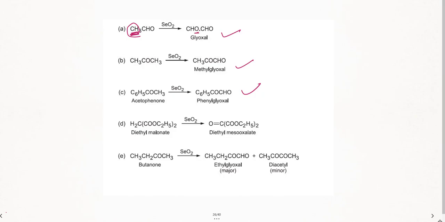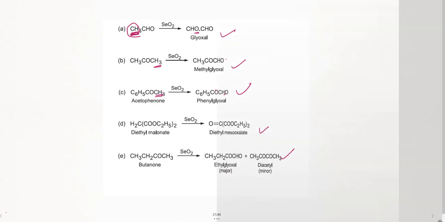So active methylene group, here just see, it has picked up the active methylene group. This is the active methylene group, it has added. The same is the case with these two also. So selenium dioxide acts only as an oxidation agent for active methylene groups, methyl as well as methylene group.